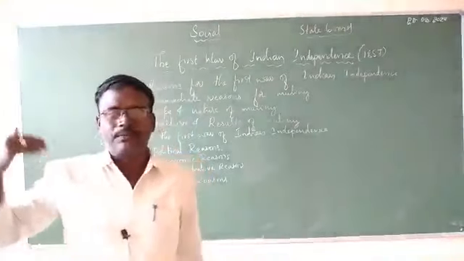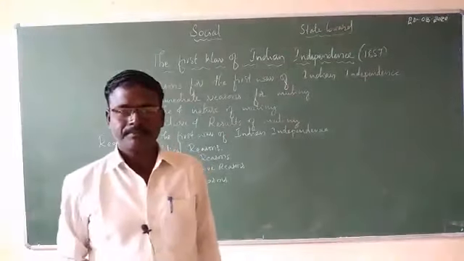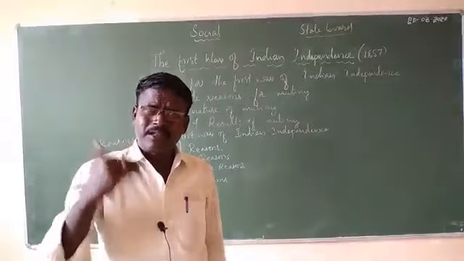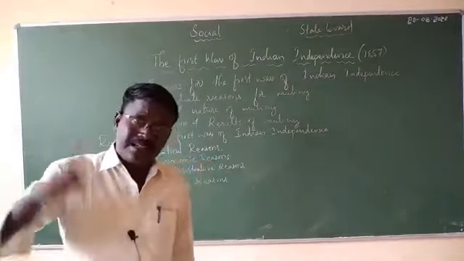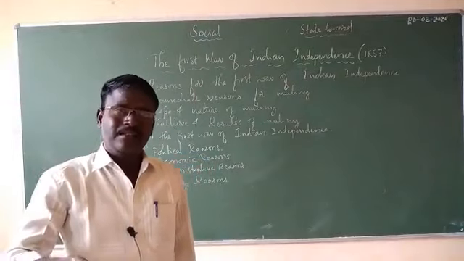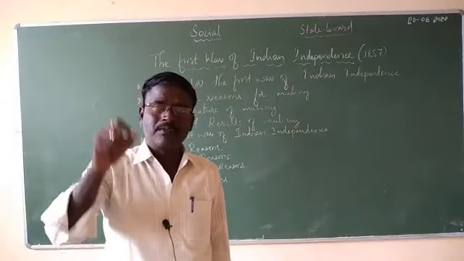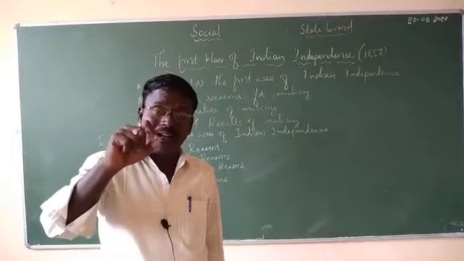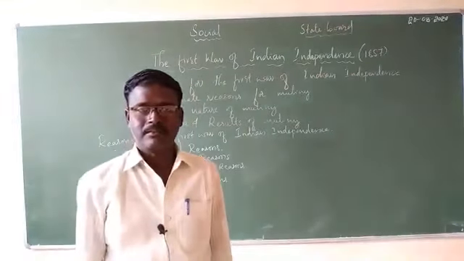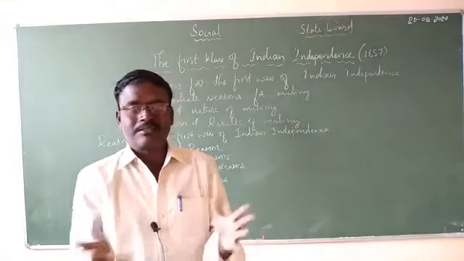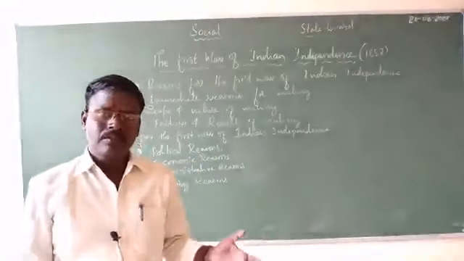If you take the example of Rani Lakshmi Bai, she also did not have a male heir, and she adopted a child, thinking that the British would give her permission to make the adopted child the next successor of Jhansi. But you know very well, it did not happen.